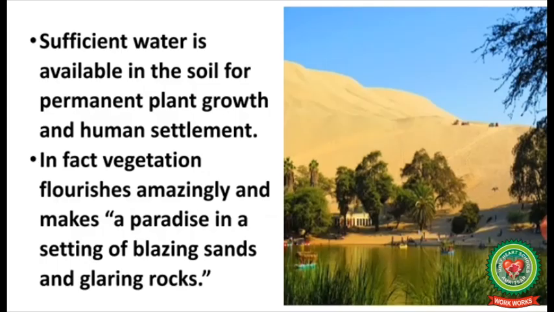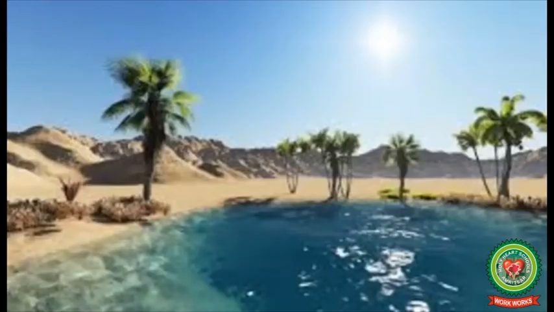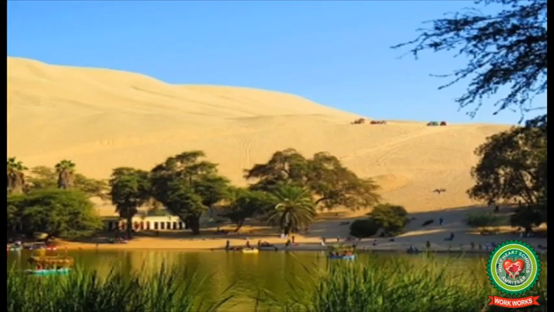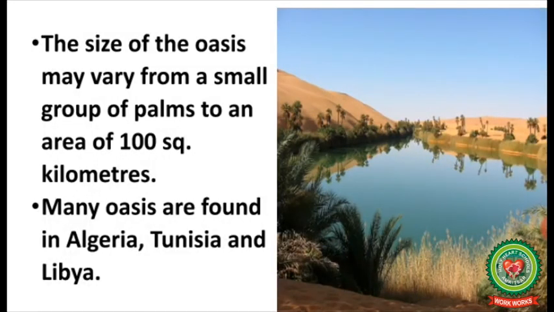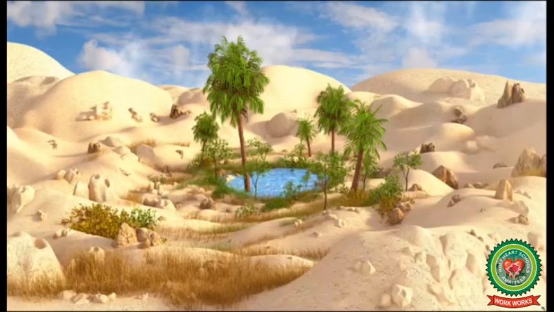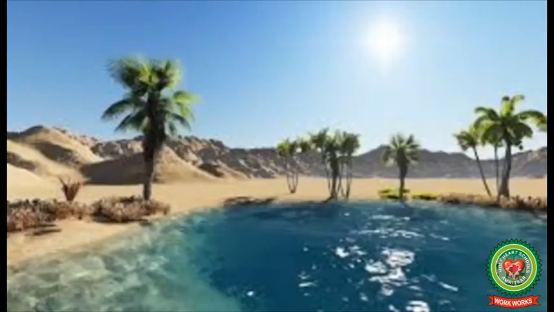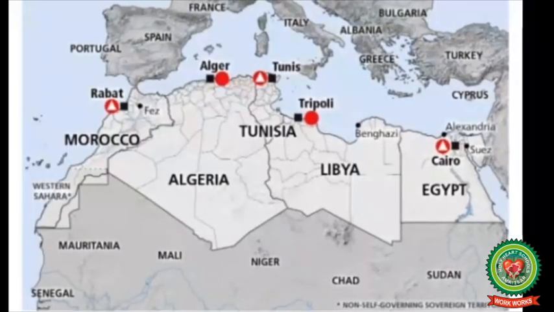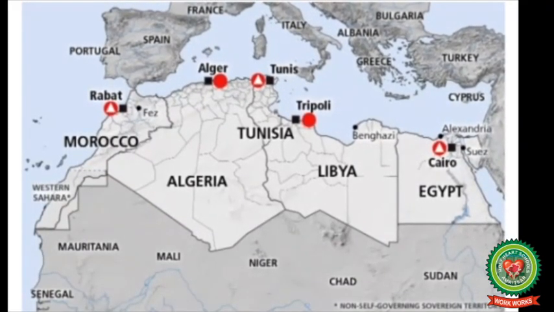In an oasis, sufficient water is available in the soil for permanent plant growth and human settlement. In fact, vegetation flourishes amazingly and makes a paradise in a setting of blazing sands and glaring rocks. The size of the oasis may vary from a small group of palms to an area of 100 square kilometers. Many oases are found in Algeria, Tunisia, and Libya.